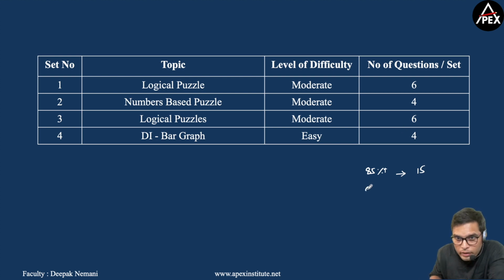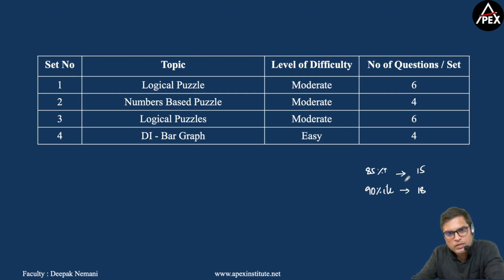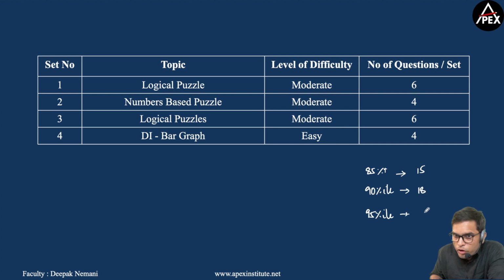Now in order to get 90 percentile in this paper, your score should have been 18 plus. So you need to answer 6 questions with 100% accuracy. Now 15 marks is 5 questions with 100% accuracy. To cross 95 percentile, your score should have been 21 marks. So that means 7 questions.